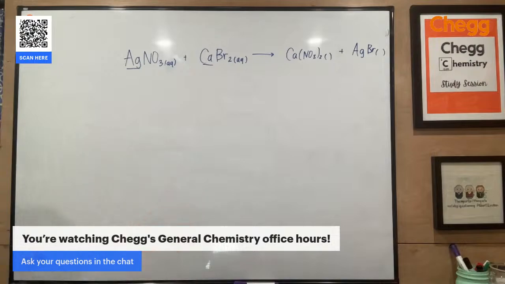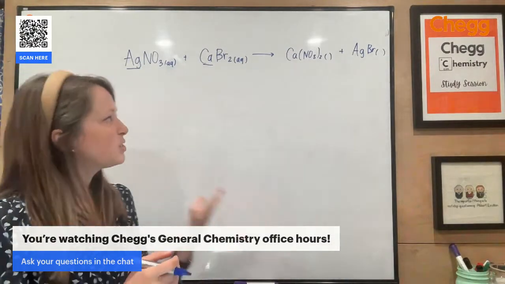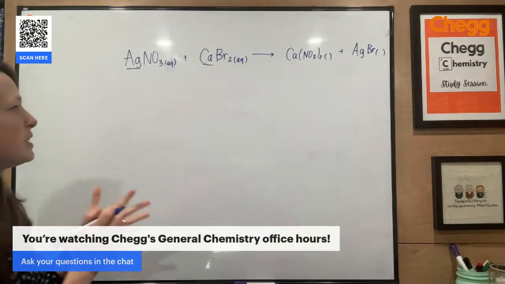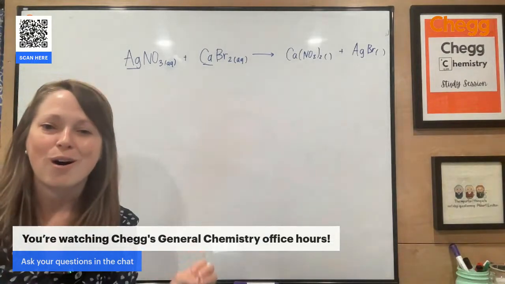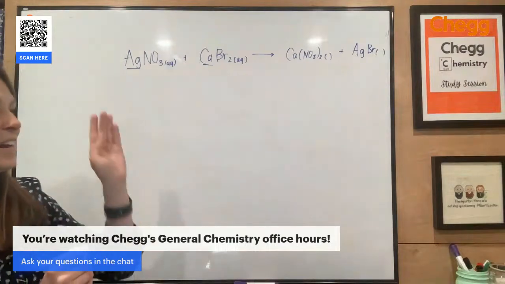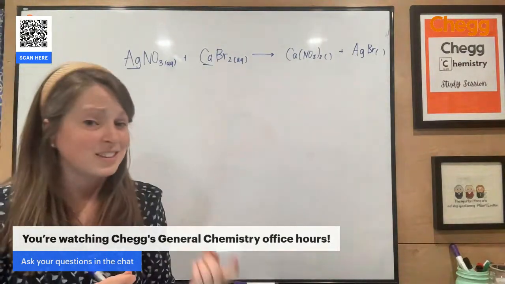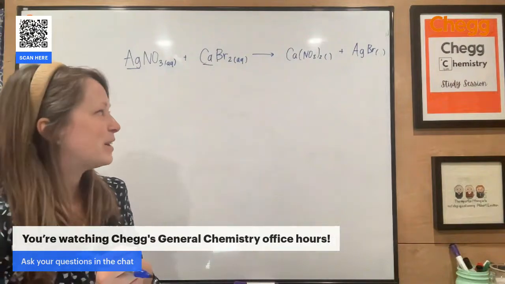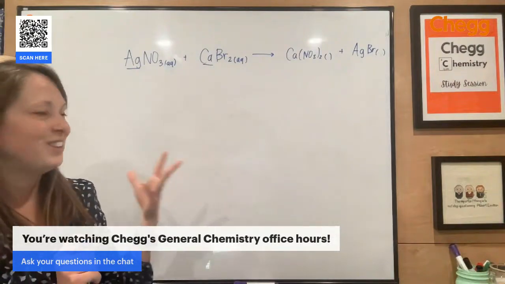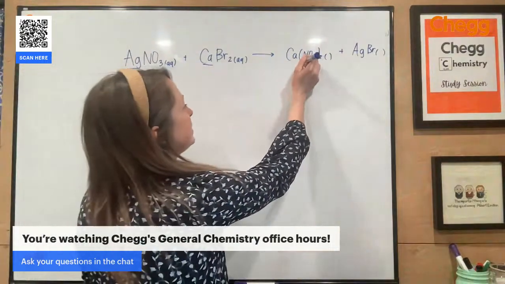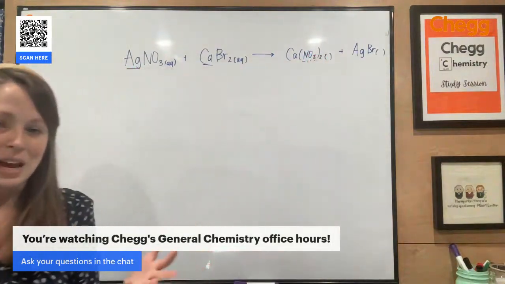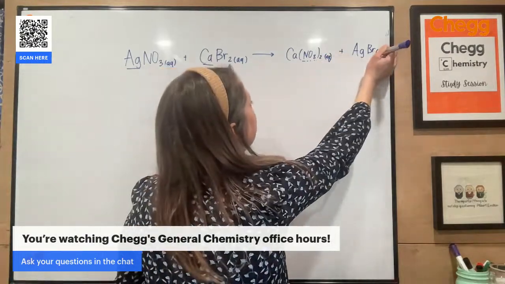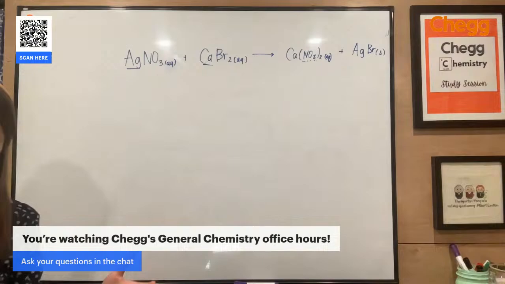All right, now I'm going to go back and worry about what is aqueous and what is not. What is my solid precipitate? So what I tell my students is remember what is always soluble. So anything from group 1, any acetate, anything with ammonium, or anything with nitrate. So already looking at this, I see, oh, this is nitrate. That's going to be aqueous, okay? So I'm going to do AQ here. And then that means if this is a precipitation reaction, that has to be my solid.